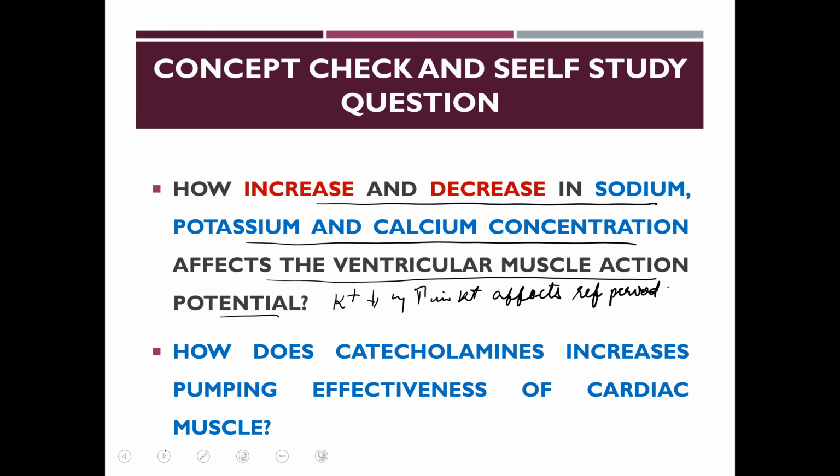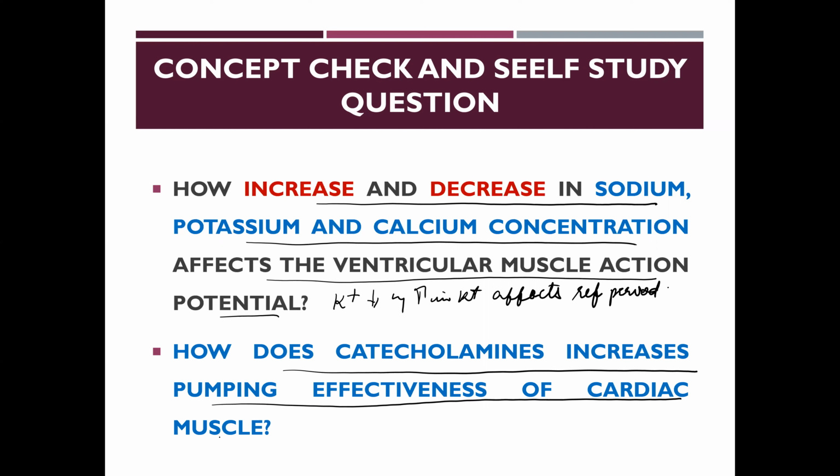The second question for you is how catecholamines increase pumping effectiveness of cardiac muscles, and you are supposed to explain this with relevance to molecular mechanism.